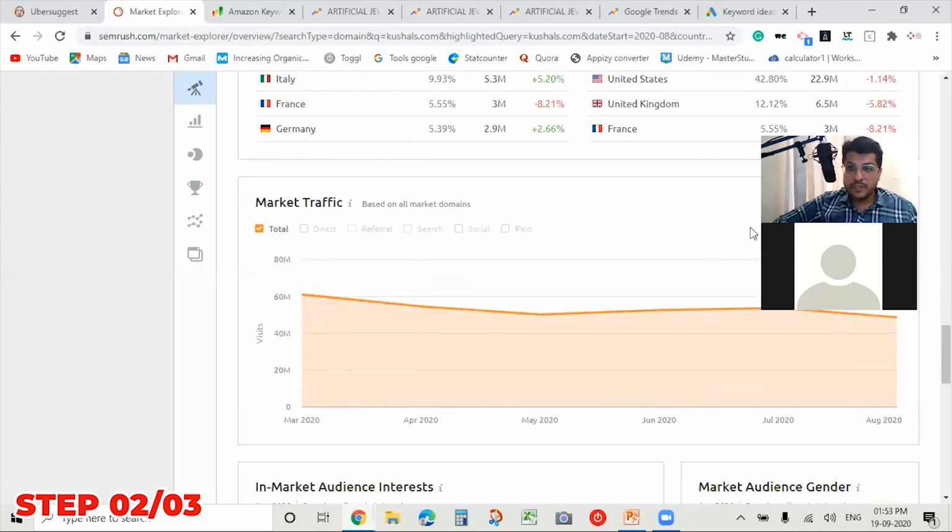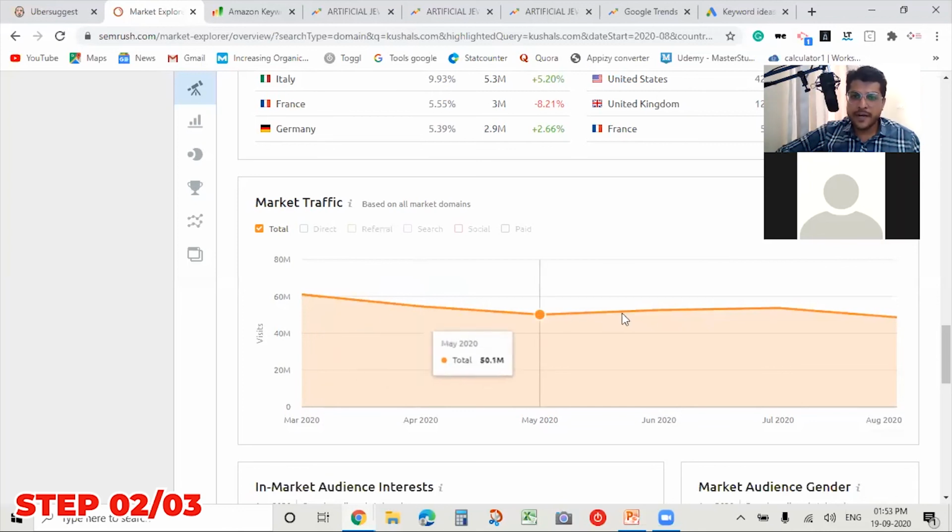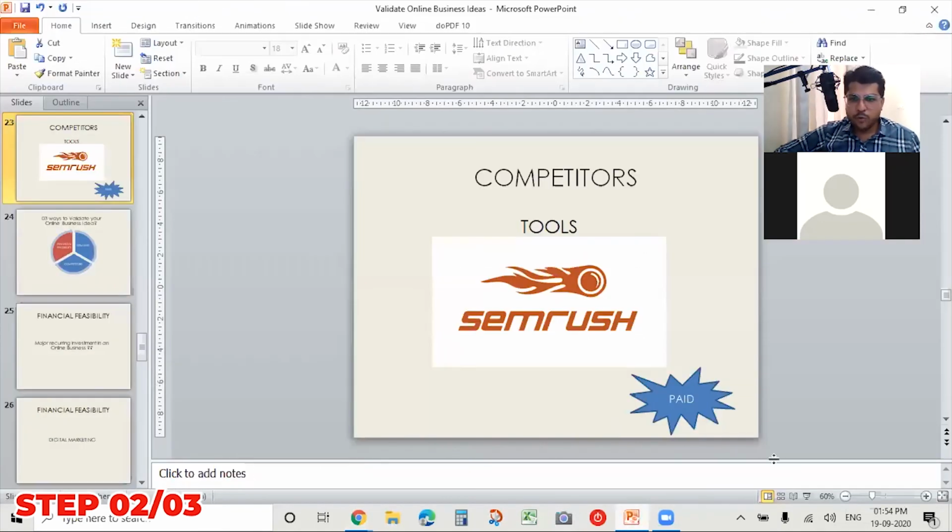And this is showing the overall demand trend in the industry. So if you talk about the artificial jewelry industry, this is the overall trend. Now this is a worldwide trend. So the worldwide trend is, again, not going down. I would say it's a stagnant trend. Even in COVID-19, it had a stagnant trend. So that is a very great insight. So again, paid tools will give you much more insights than these free tools.